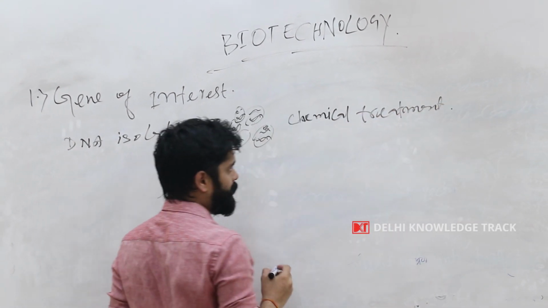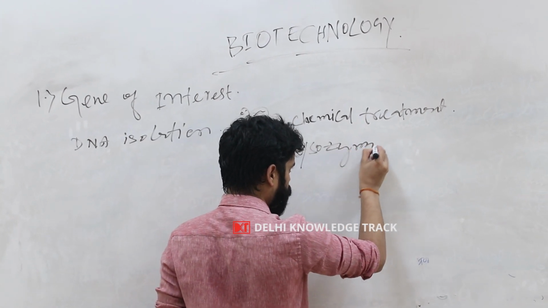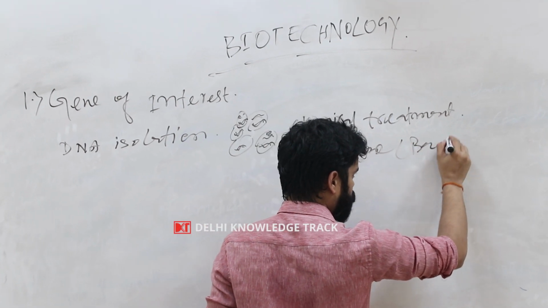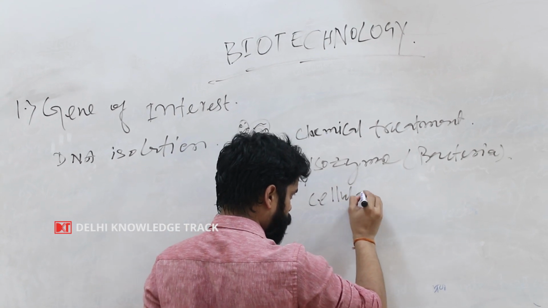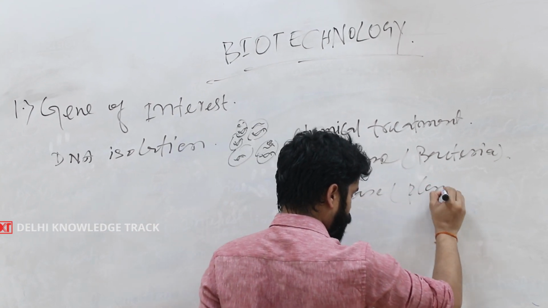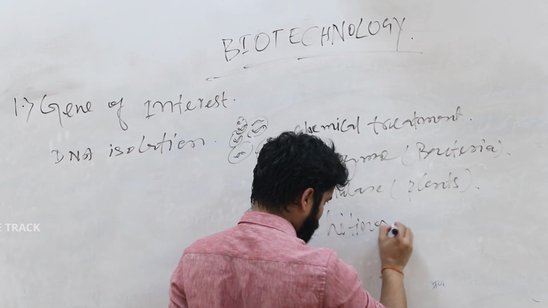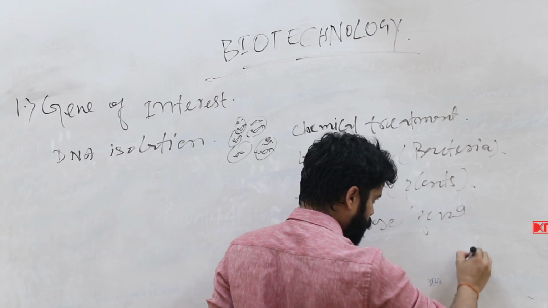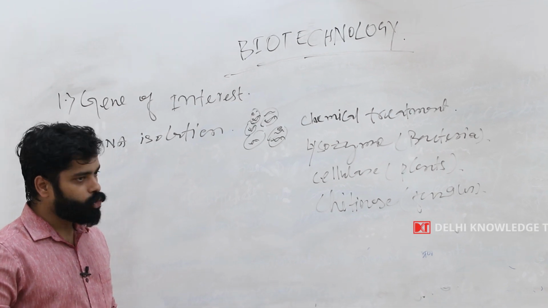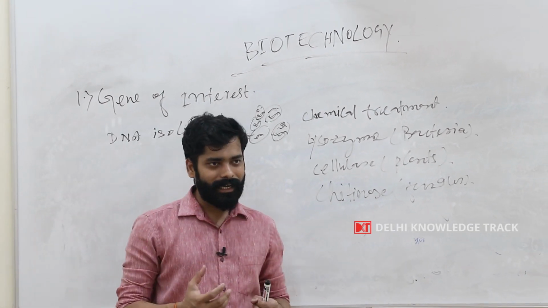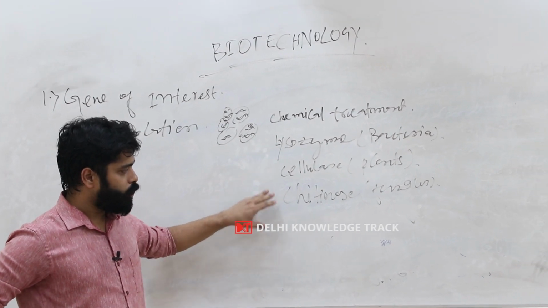Different kinds of chemical treatment are used in biotechnology. One is called lysozyme, which is used for bacteria. Another is called cellulase, which is used for plants. The other is chitinase, which is used for fungus. So we can use different kinds of chemicals to rupture the cell so that we can get our DNA molecule out of the cell. And the molecules are like lysozyme, cellulase, or chitinase.